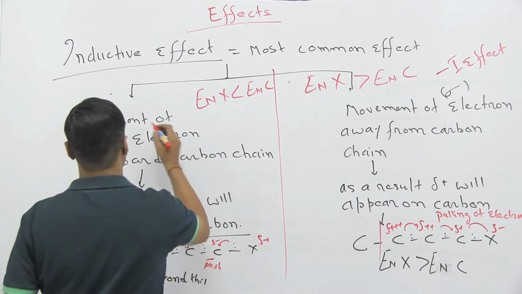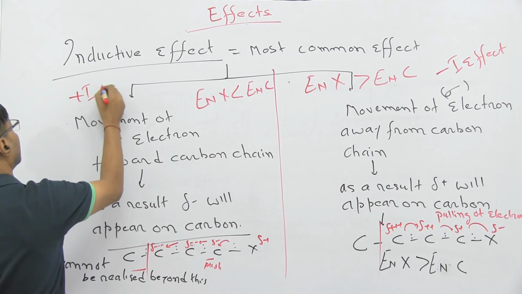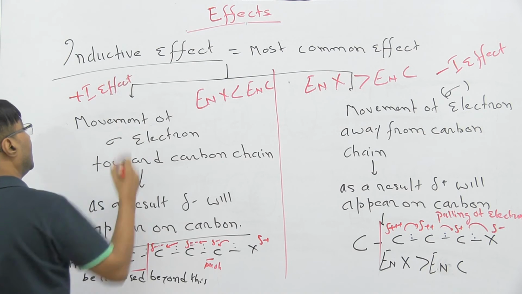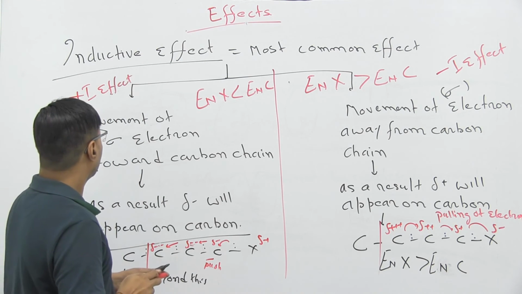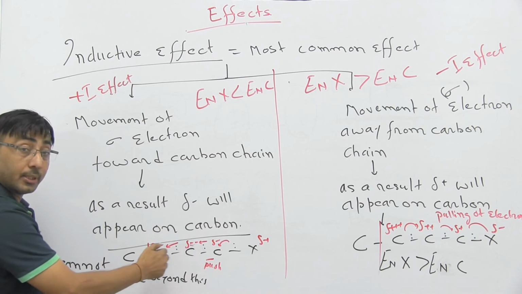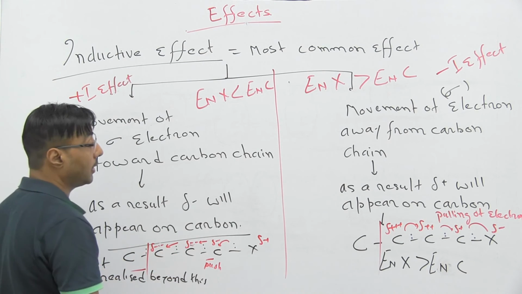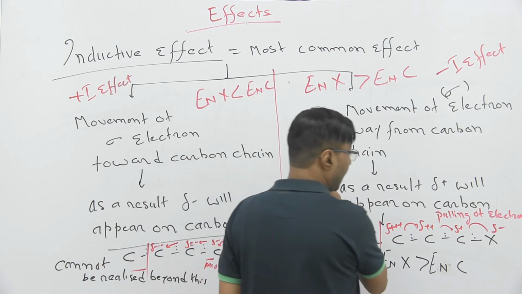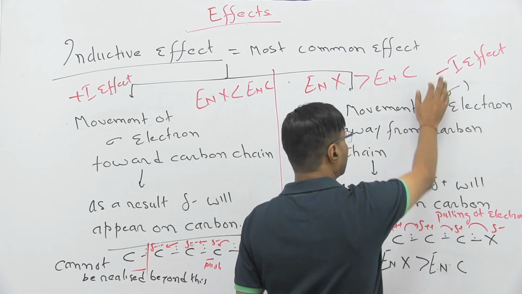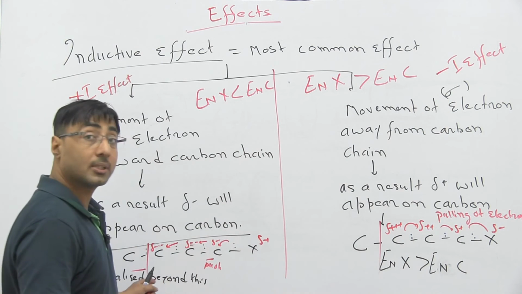And this part is known as positive I effect. It's positive because they are moving the electron towards the carbon chain. They are pushing the electron towards the carbon chain, and they are taking electron away from the carbon chain. So this is the minus I effect and this is the plus I effect.